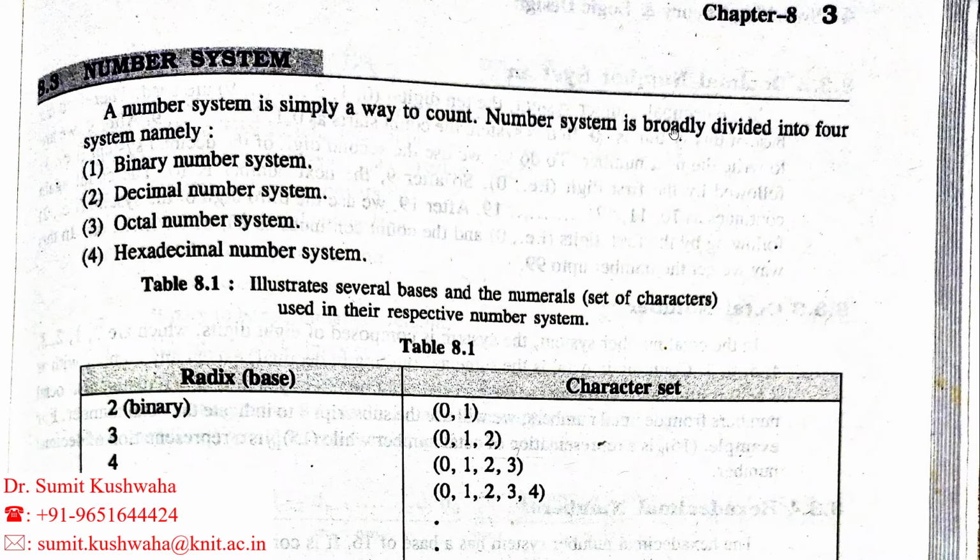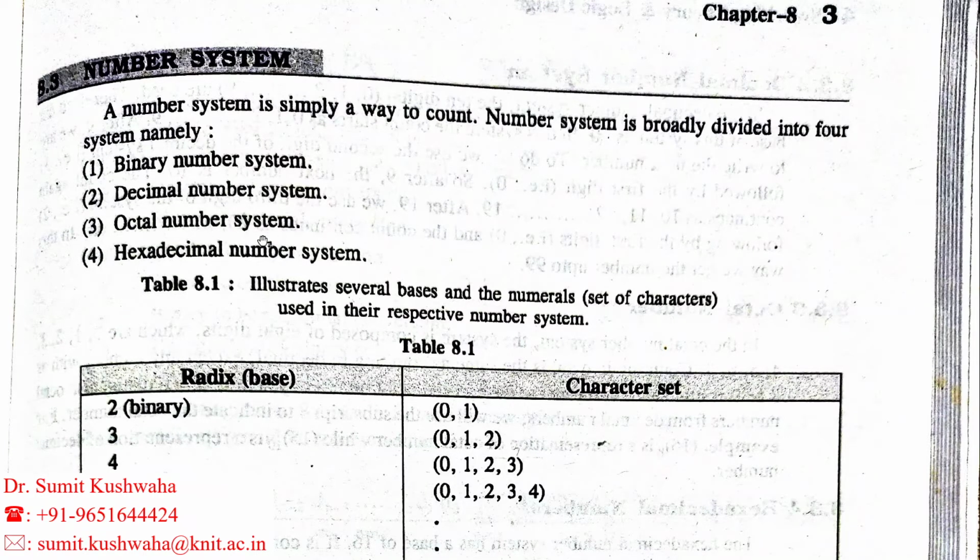The number system is broadly divided into four systems. Binary number system, I have already told you, is 0 and 1. Binary means 2, that is 0 and 1. In this number system we will use only two numbers, 0 and 1. Decimal number system, I have told you we are very familiar with this. We will use 10 numbers: 0, 1, 2, 3, 4, 5, 6, 7, 8, 9.